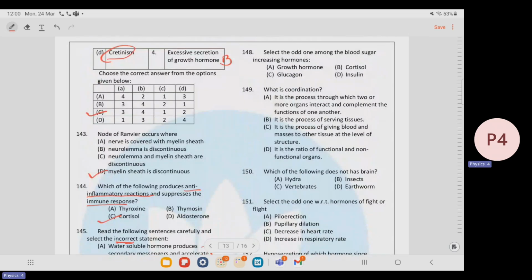148, select the odd one among the blood sugar increasing hormones. All right, growth hormone increases, cortisol also increases the blood sugar level, glucagon also increases the blood sugar level, but insulin does not. So the correct answer is D. What is coordination? Straight away the answer is A, straight from the NCERT.